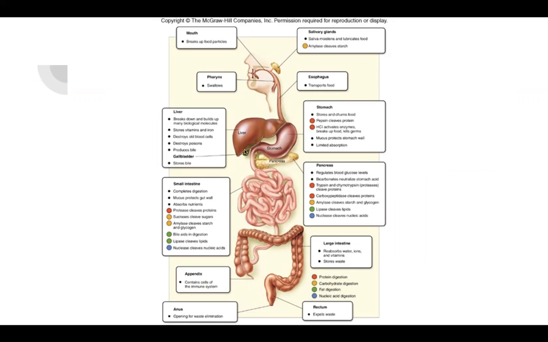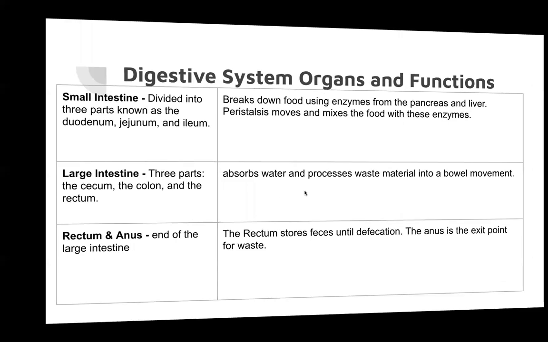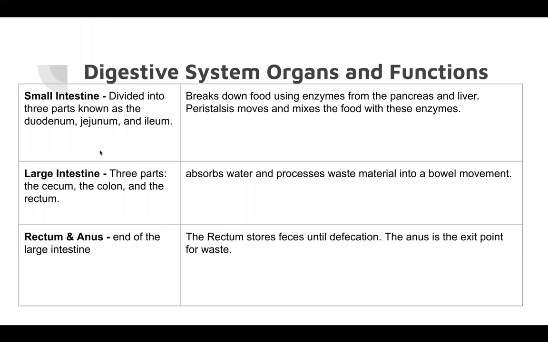And now we're going to be talking about the small intestine and the large intestine. So the small intestine is divided into three parts known as the duodenum, jejunum, and ileum. The function of the small intestine is to break down food using enzymes from the pancreas and liver. The pancreas and liver are accessory organs, which we will be discussing later. Peristalsis, remember we were talking about those muscular contractions? They will move and mix the food with these enzymes.